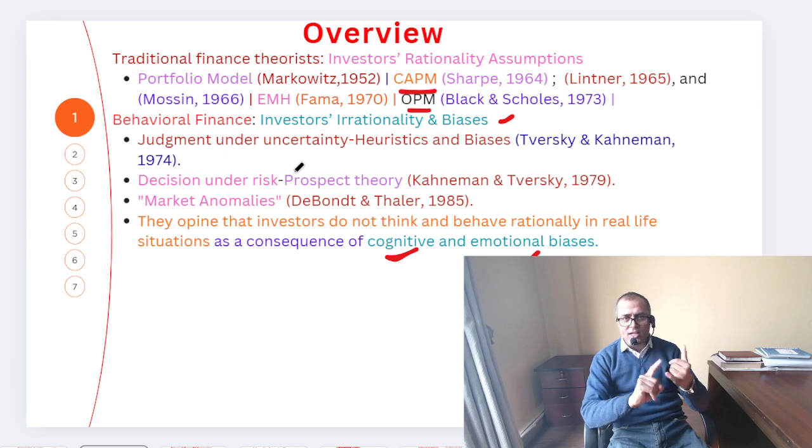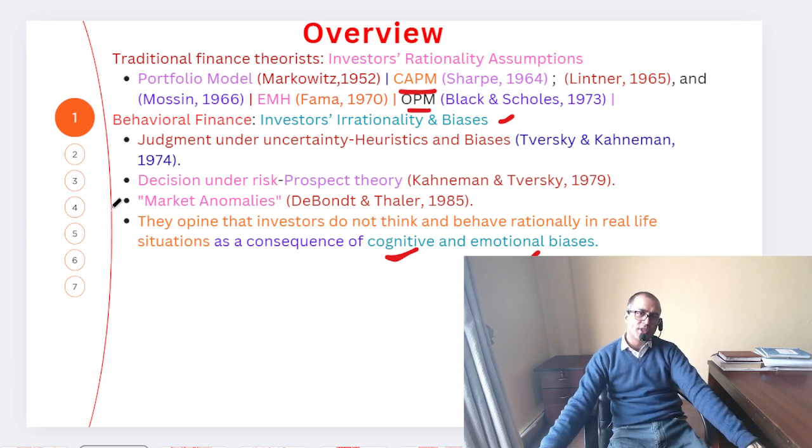Now let's talk about behavioral finance. It's all about investor irrationality or biases. Judgment under uncertainty, that is heuristics and biases, was discussed in 1972 by these two authors, Tversky and Kahneman. They are, we can say, the authorities in the behavioral finance area. Now, prospect theory, decision under risk, is again by Kahneman and Tversky, 1979.